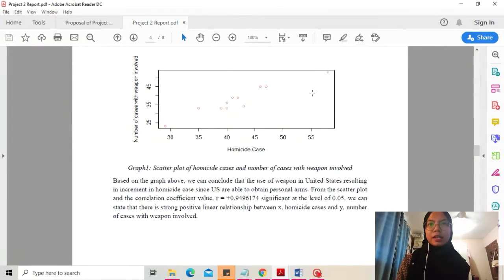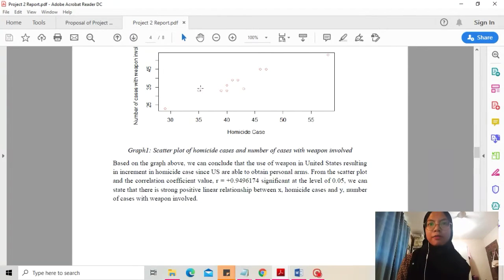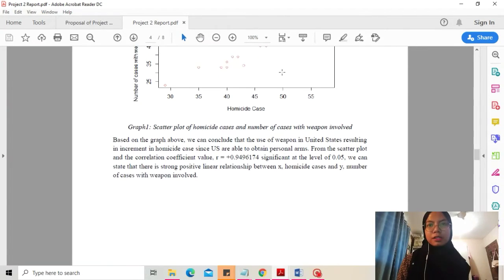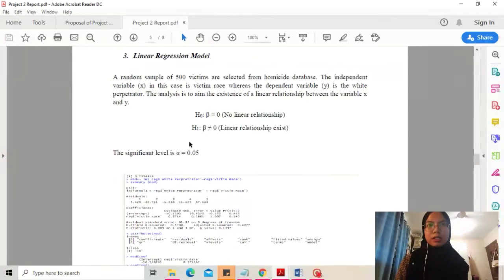From this graph, you can see the scatter plot has a positive linear correlation, and as I said earlier, the coefficient value of R is 0.949, which is close to 1. So we can conclude that this analysis has a strong positive linear relationship between X, homicide cases, and Y, number of cases with weapon involved.